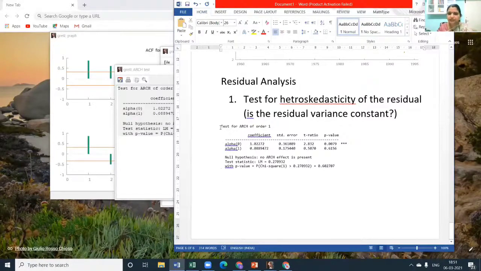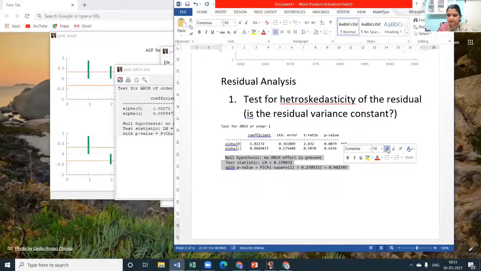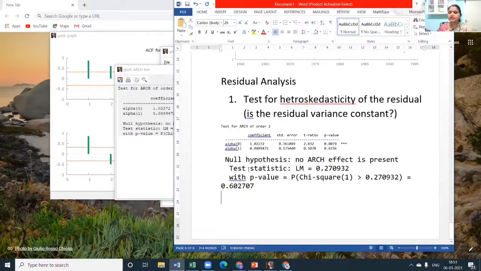When we perform White's test, you don't bother about the table, just refer to the last 2-3 lines. This is sufficient. Null hypothesis: no ARCH effect. ARCH effect is autoregressive conditional heteroscedasticity. That means whether there is conditional heteroscedasticity in residuals. It should not be there. Your residuals should have a constant variance.